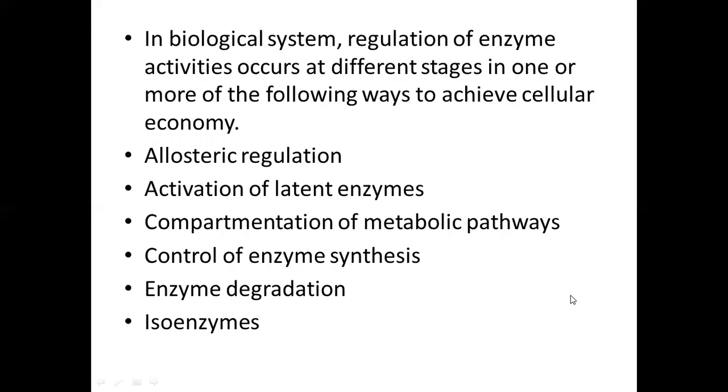It should not go beyond the optimum level and not below it. And therefore there are certain ways by which this cellular economy, or the optimum concentration of enzyme, can be achieved.